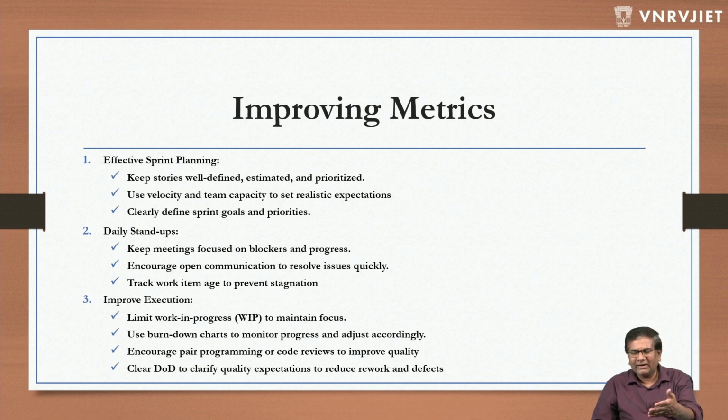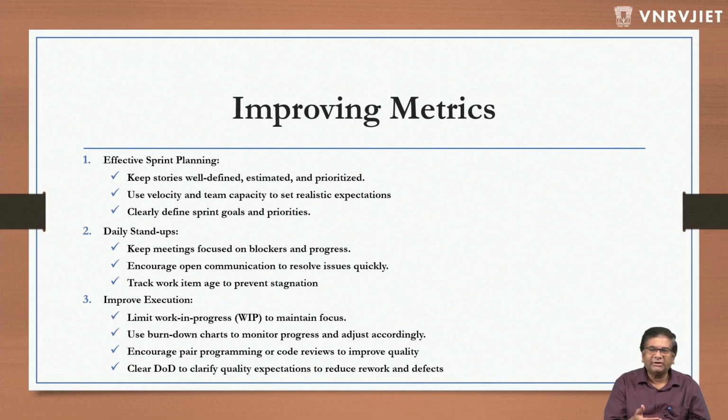Let's say there are 5 developers, and there are 20 stories to be done for this sprint. Make sure that there are only 5 stories, or maybe 6, or sometimes 4 is also fine, based on what the other person is doing. So limit that work in progress. Don't have, out of 10 stories, all 10 being worked on from day one. No, that's not right. That's limiting work in progress.